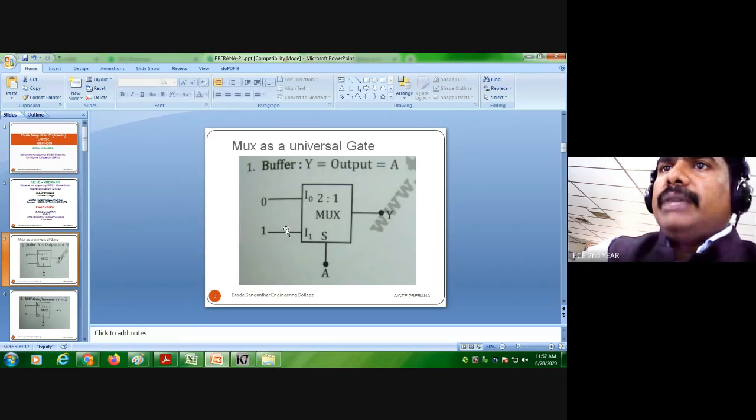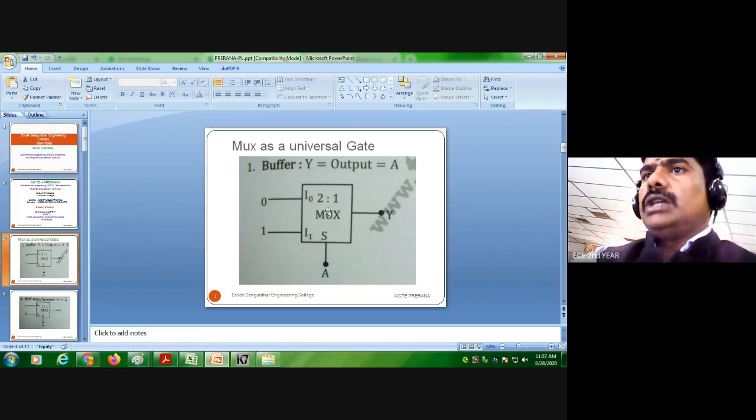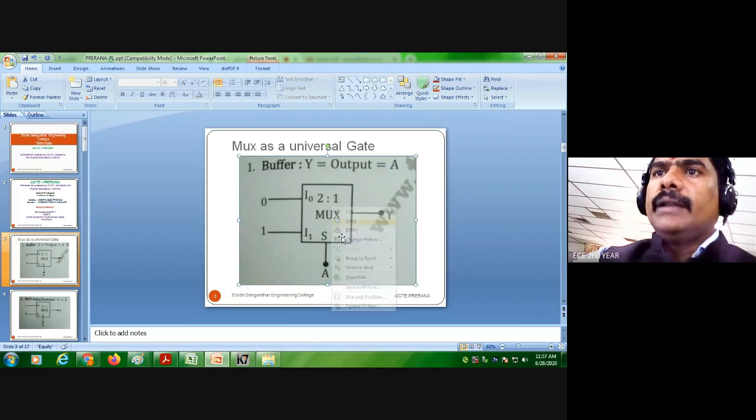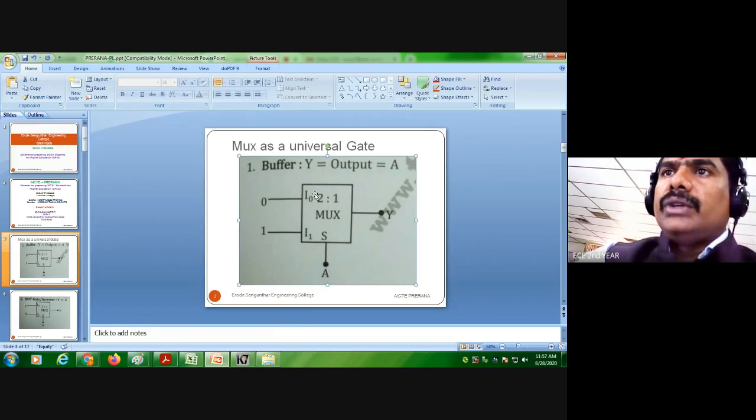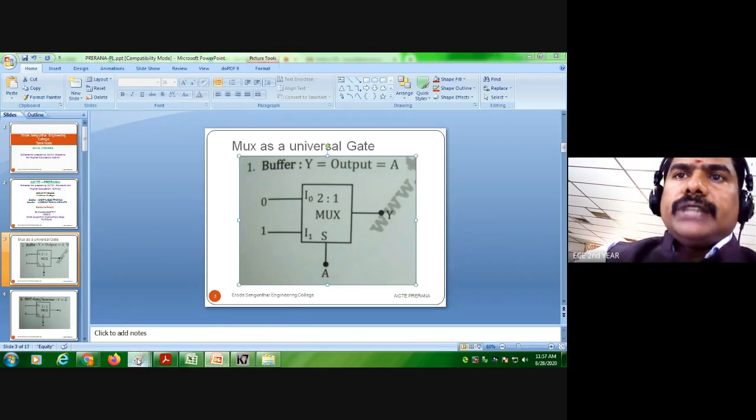How can the mux be used as a buffer? Buffer means whatever input we are giving is passed to the output. Since it has two inputs, it is a 2:1 mux, so n equals 1 and only one select line will be there. A is the select line. If A equals 0, the first input will come out, and if A equals 1, the second input will come out.